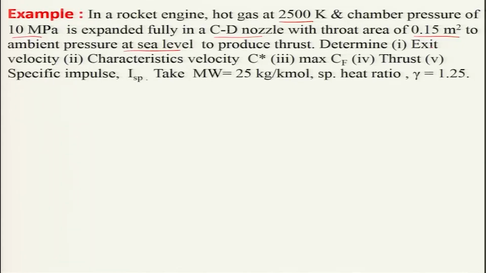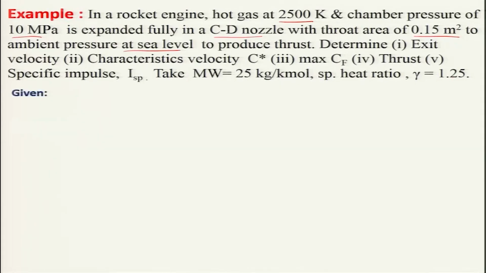Determine the exit velocity, characteristic velocity C star, the maximum thrust coefficient CF, and the thrust and specific impulse. Take molecular weight 25 kg per kilomole and specific heat ratio gamma equal to 1.25.